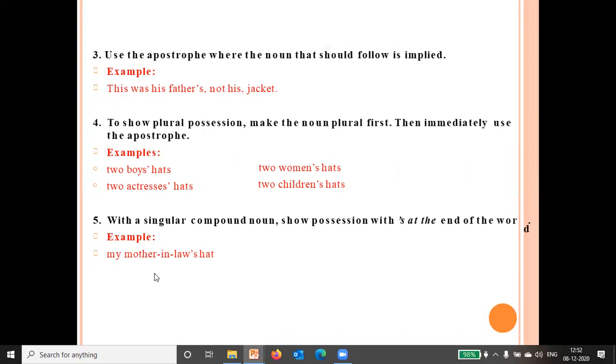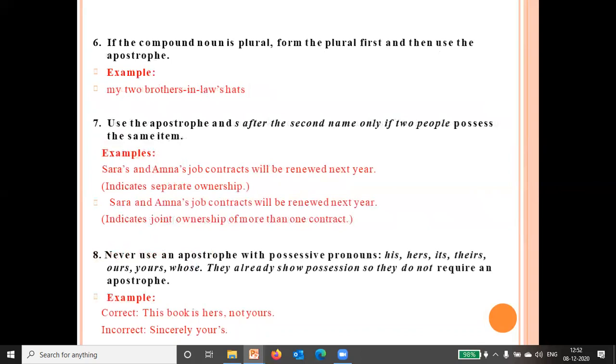With a single compound noun, show possession with apostrophe S at the end of the word. Okay, how? My mother-in-law's. You will put this apostrophe with the last word. If the compound noun is plural, then you will form the plural first and then you will use it, like my two brothers-in-law's.